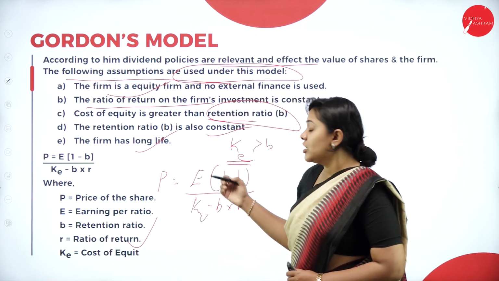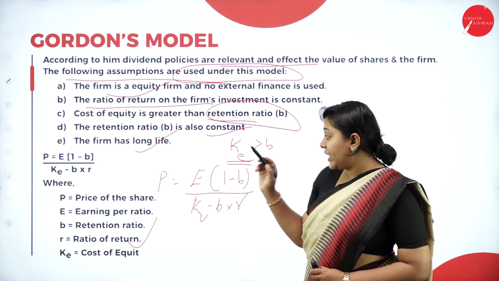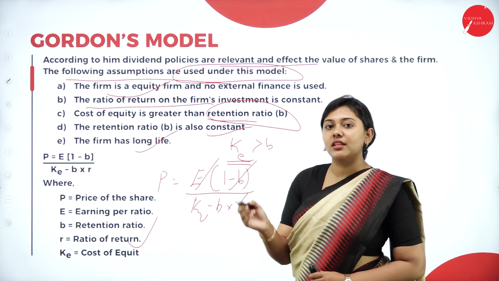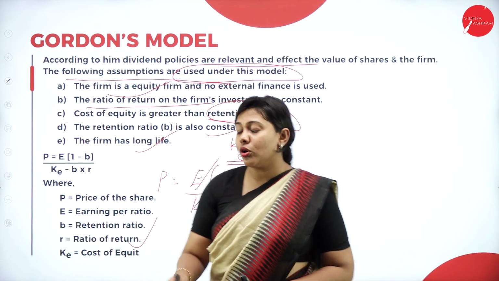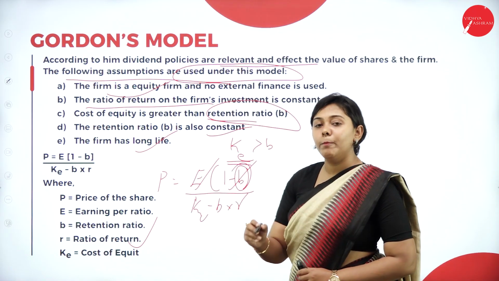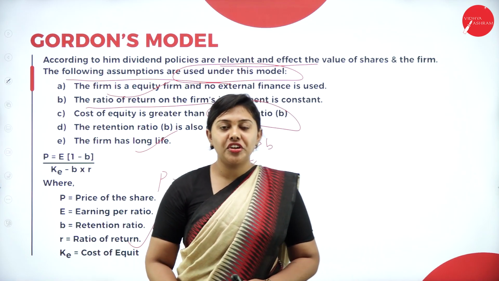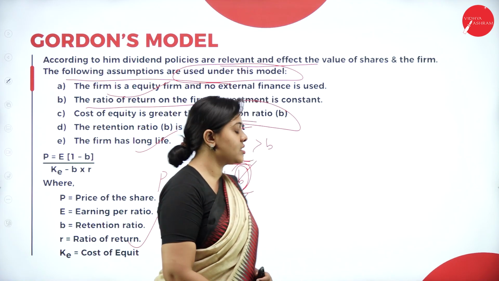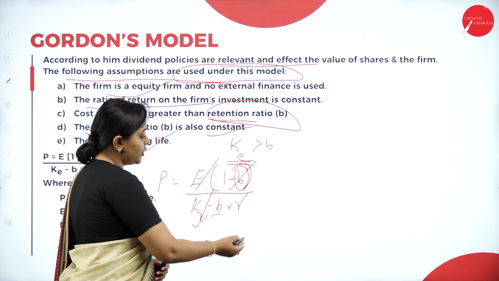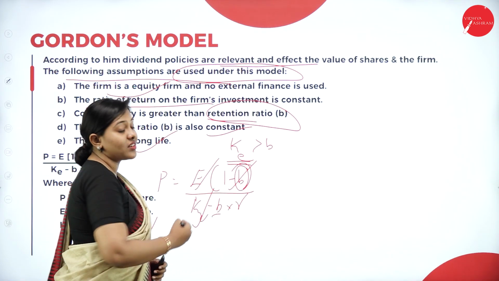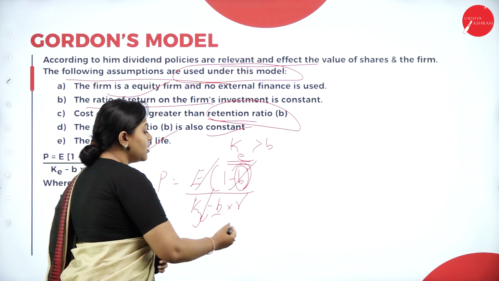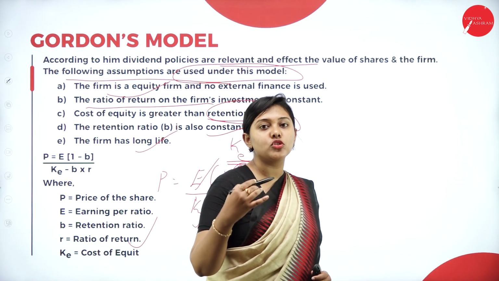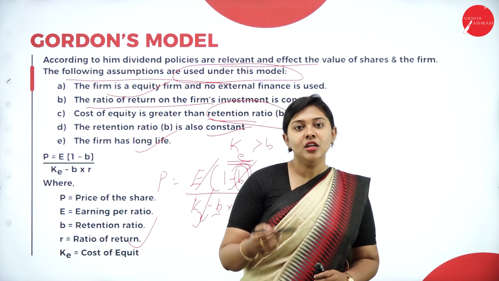I will repeat, so kindly note down the formula very carefully. E stands for earnings. 1 minus B is your dividend payout ratio. B is the retention ratio, and in the denominator, the capitalization rate minus B into R, that is the retention ratio into the rate of return. So this is your formula. Based on this formula, we will be solving the problem.